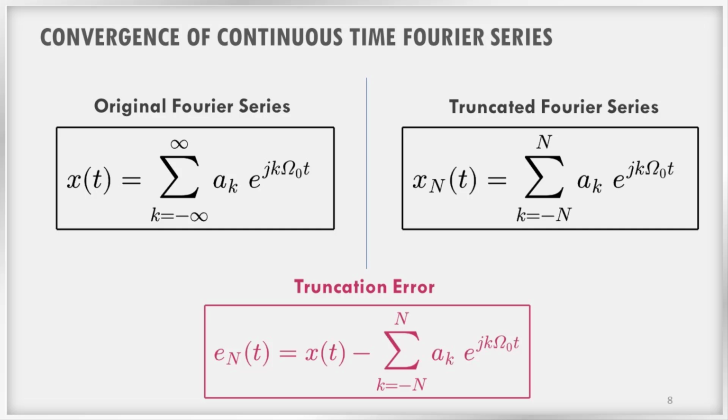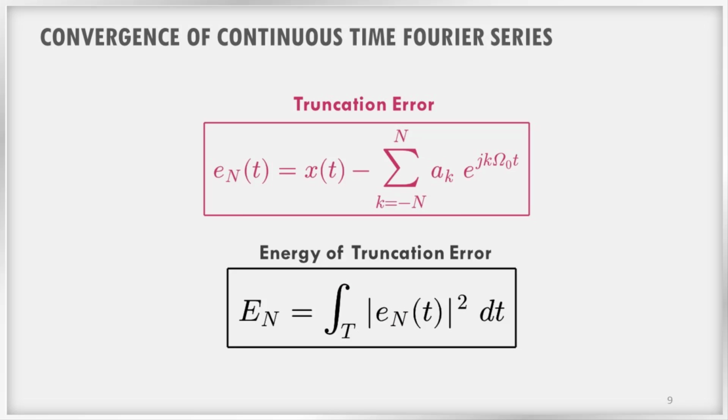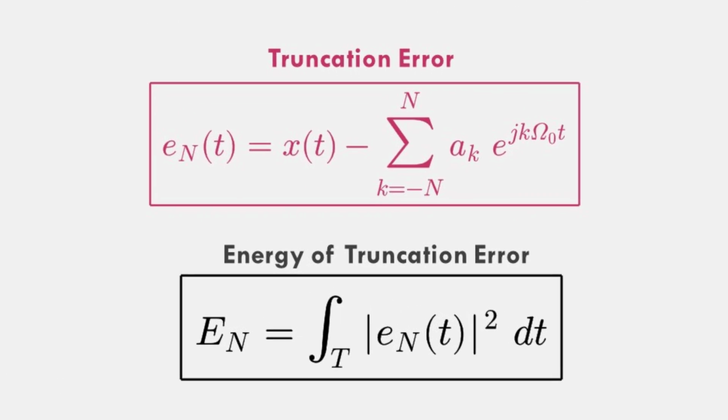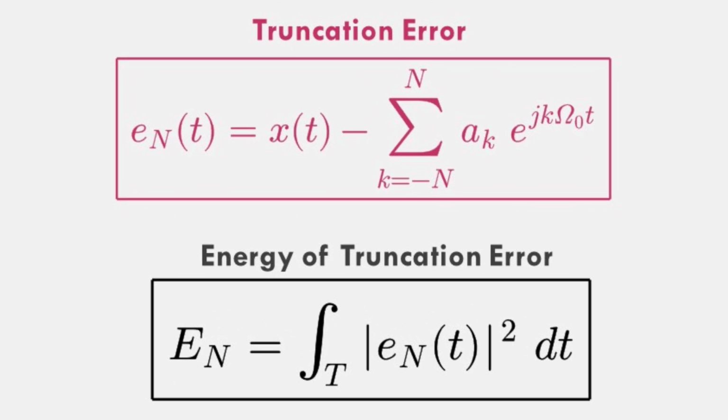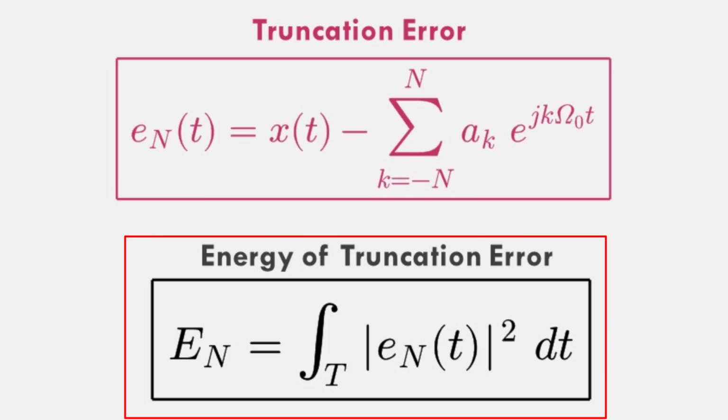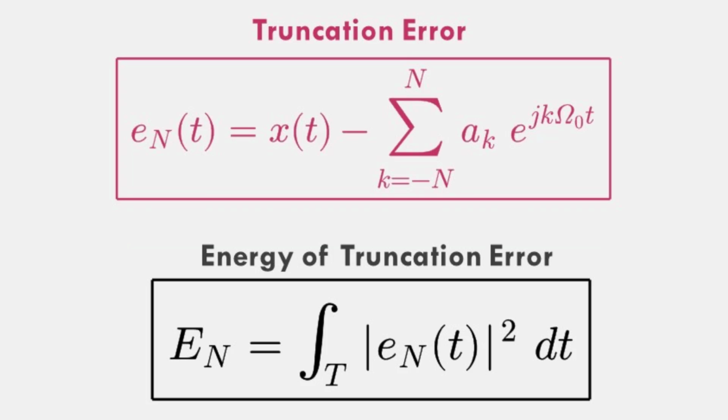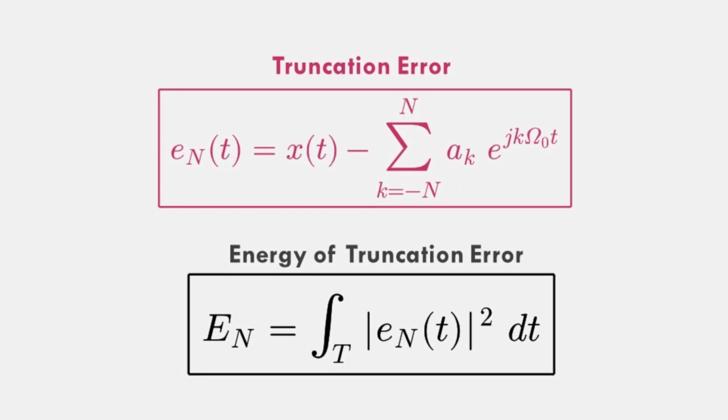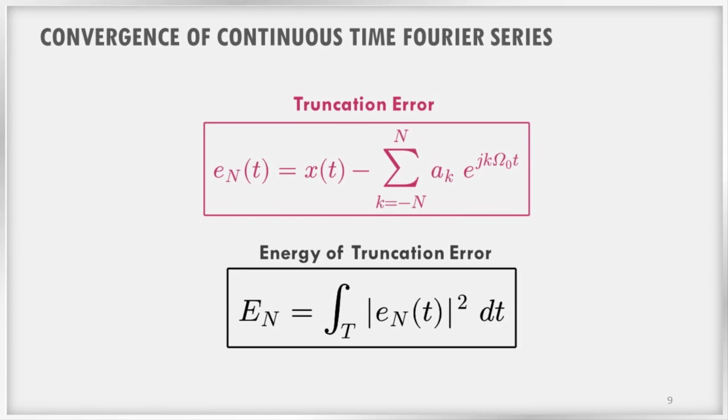In order to measure the accuracy of approximation, we need to use a quantitative measure to check the size of the error. The measure we use here is the energy of the signal. We can see from the above result that energy becomes 0 when N tends to infinity. That means when we use an infinite number of terms, the energy becomes 0 and both the signals x(t) and x_N(t) become equal. This is a good measure of our approximation. That means how many harmonically related complex exponentials need to be used to make the energy 0.